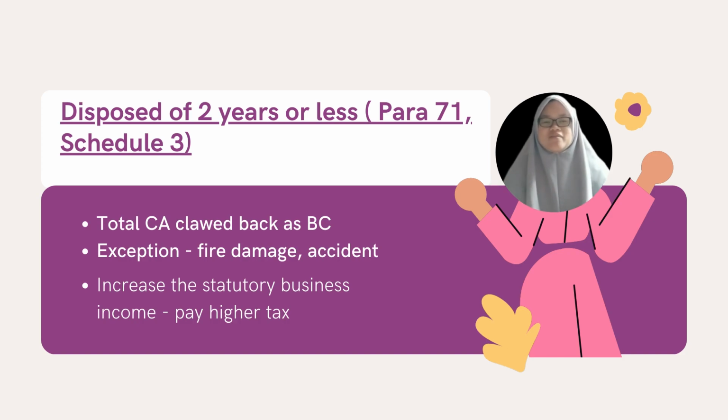Remember, the timing of sale is important, minimum 2 years, to avoid clawback of capital allowance, as that will increase the statutory business income, which is not good for the business. Thus, they will pay higher tax.